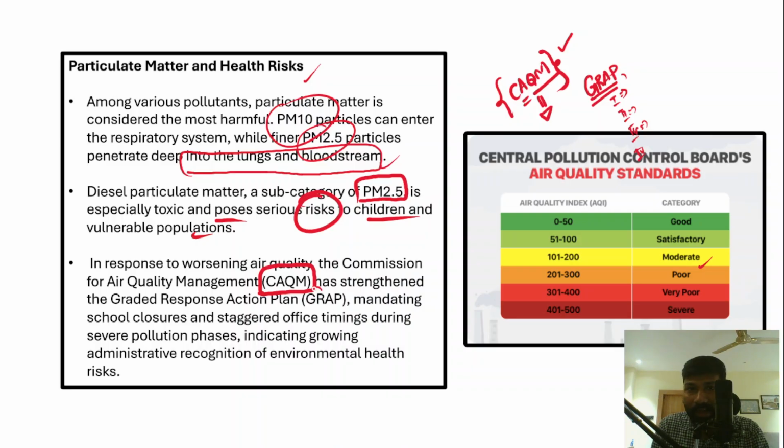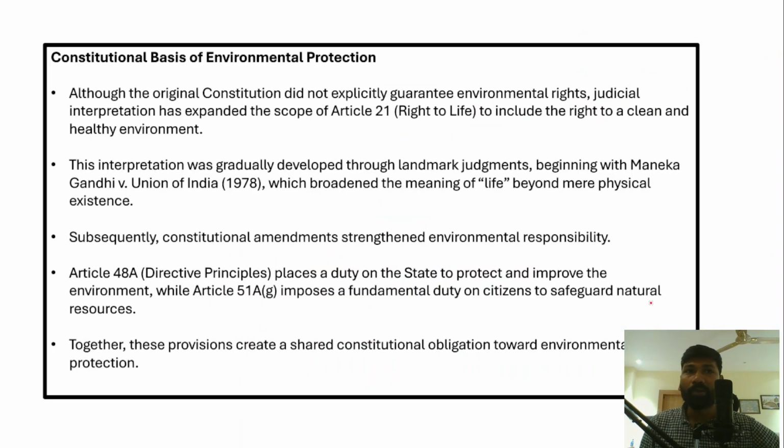Right, that is how the Graded Response Action Plan is implemented by the Commission for Air Quality Management. The objective is to prevent or reduce the air pollution problem in Delhi. With this objective, it has been created. Therefore, there is a need to effectively implement the Graded Response Action Plan to prevent air pollution.